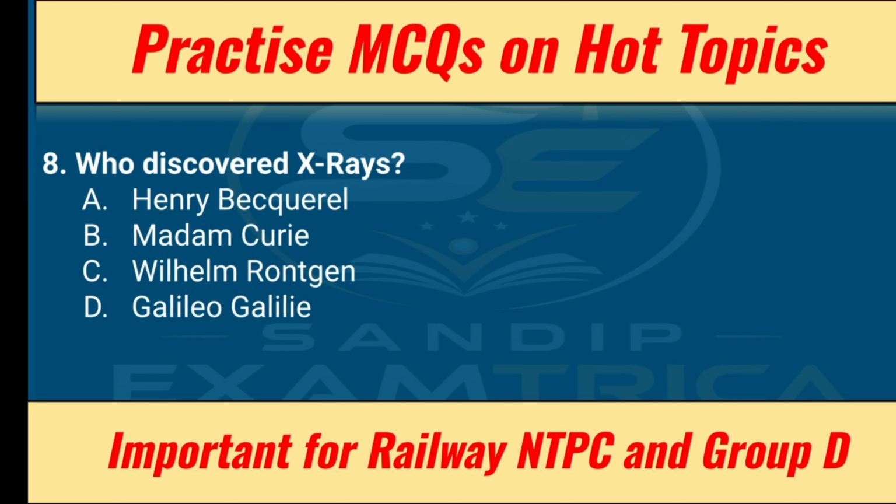Question number 8. Who discovered X-rays? So X-rays were discovered by Wilhelm Röntgen. Henry Becquerel is the inventor of radioactivity. The SI unit of radioactivity is Becquerel, and Galileo Galilei is the inventor of telescope.